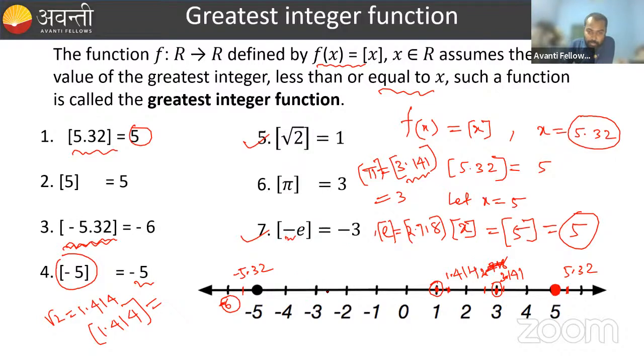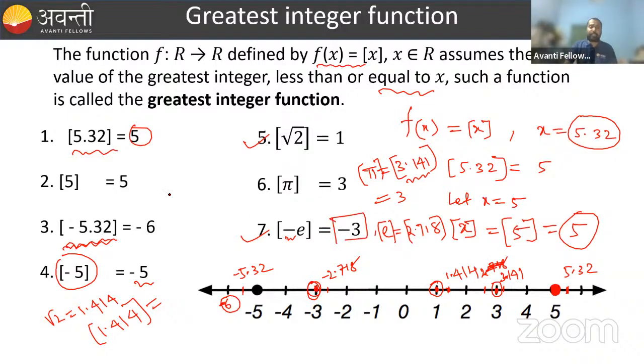Here we have to take minus 2.718. So what is the greatest integer which is less than or equal to minus 2.718? That is minus 3. So the answer is minus 3. I hope this is clear to everyone, guys.